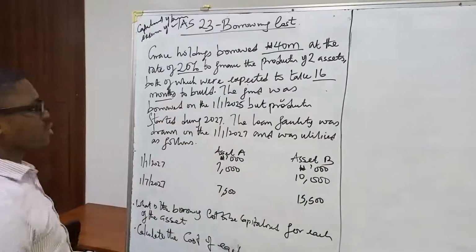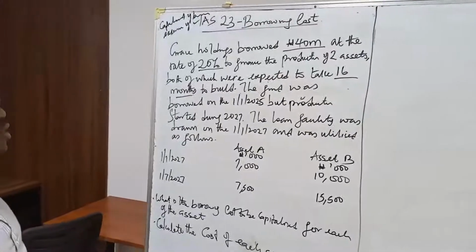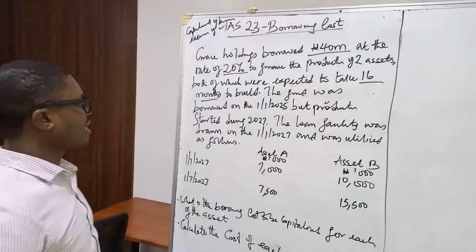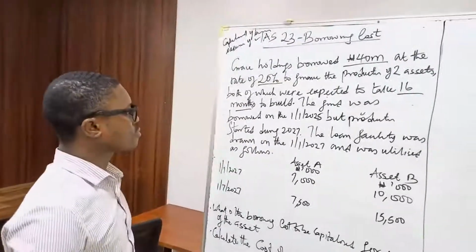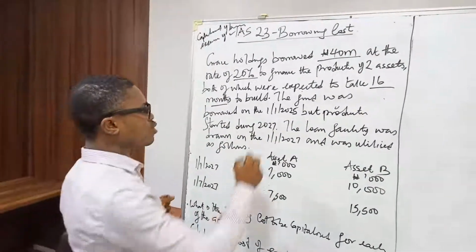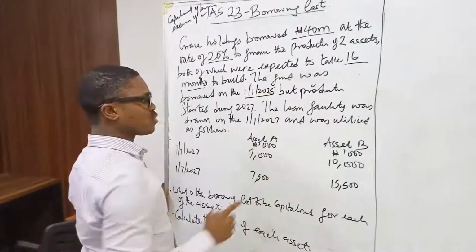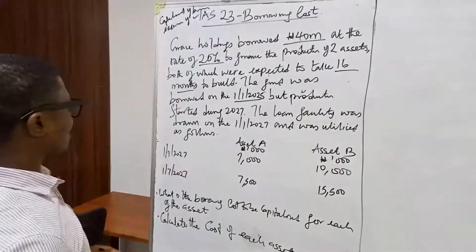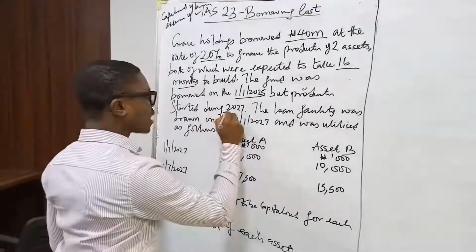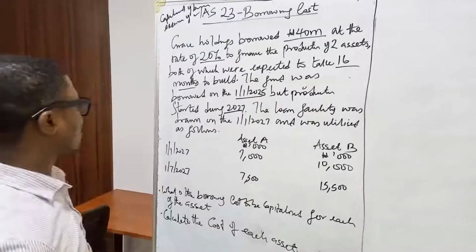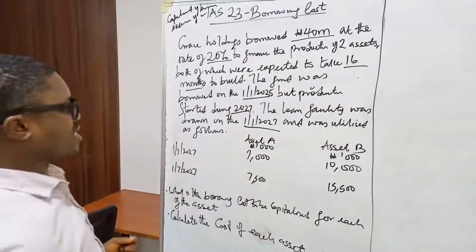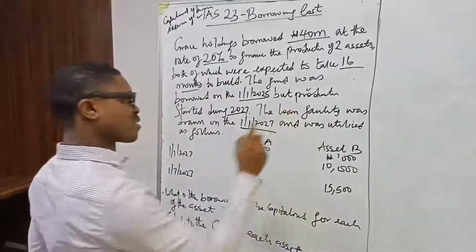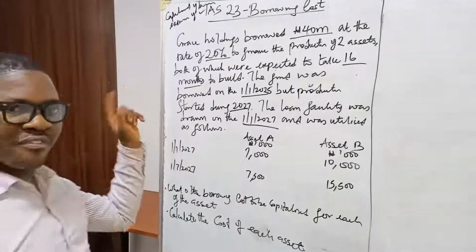So that's talking about the period of time it will take to get the qualifying assets ready for use or resale. The fund was borrowed on the 1st of January 2025, but production started during 2027. The loan facility was drawn on the 1st and was utilized as follows. Take note of something. Then we go back to our first one.